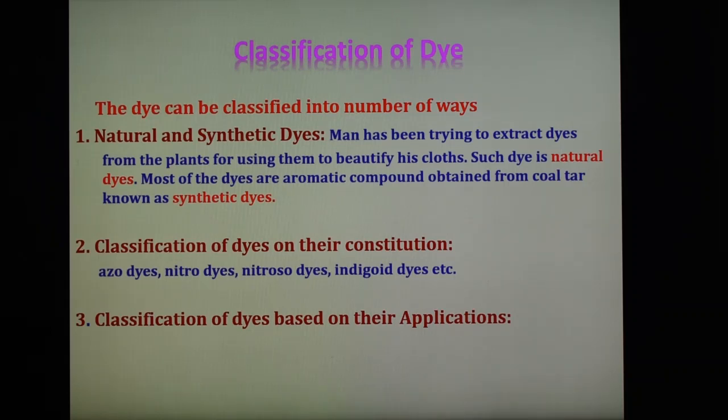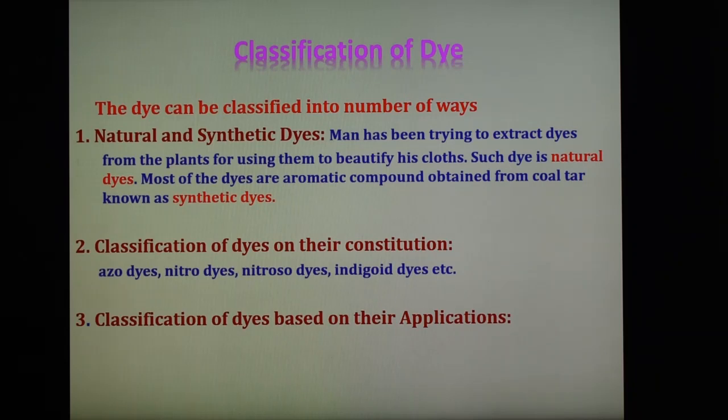The second classification of dyes is based on their chemical constitution. In this case, dyes are classified on the basis of chemical constitution or the functional group present in the dye. Some important examples are azo dyes, nitro dyes, nitroso dyes, triphenyl methane dyes, anthraquinone dyes, indigoid dyes, phthalein dyes, etc. These are some examples of this second type of dyes based on the chemical constitution or the functional group present in the compound.